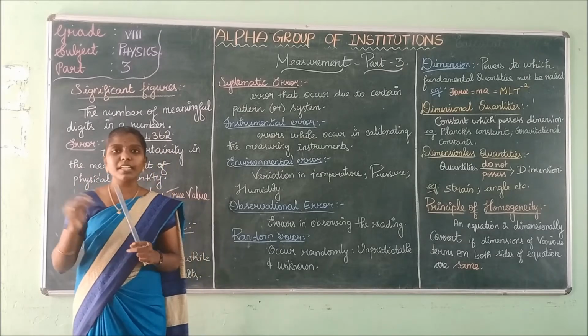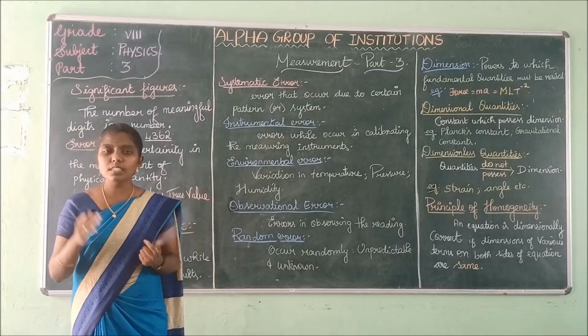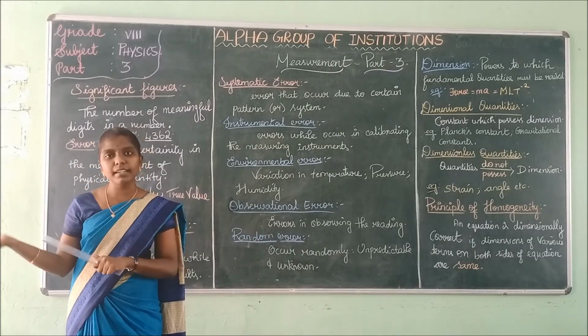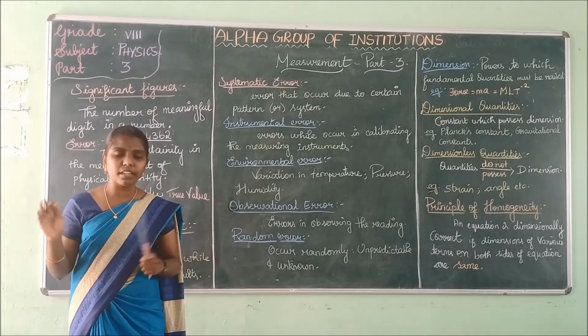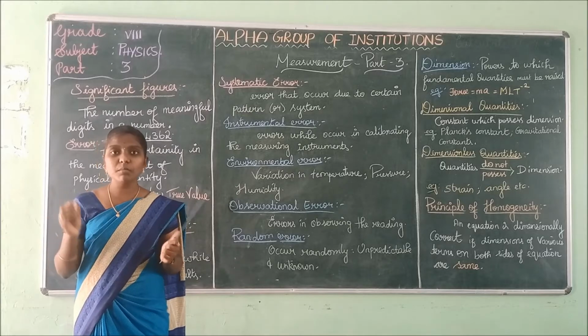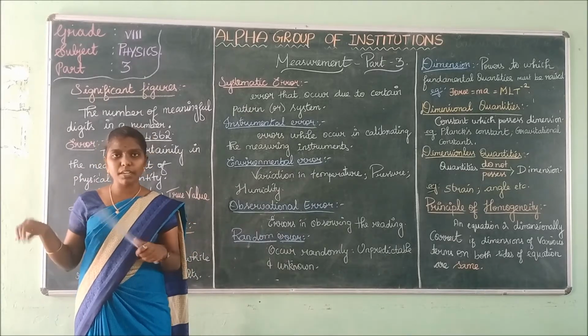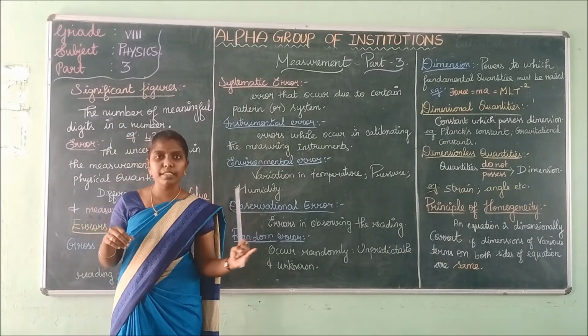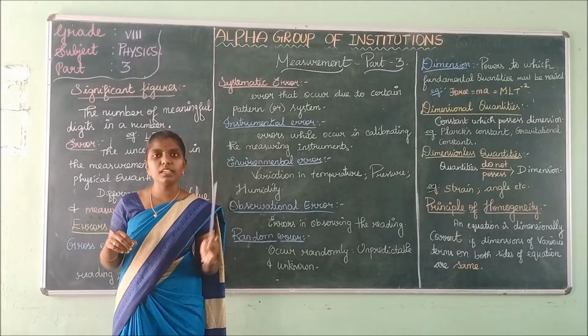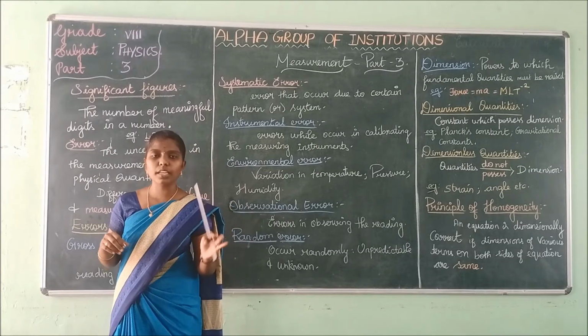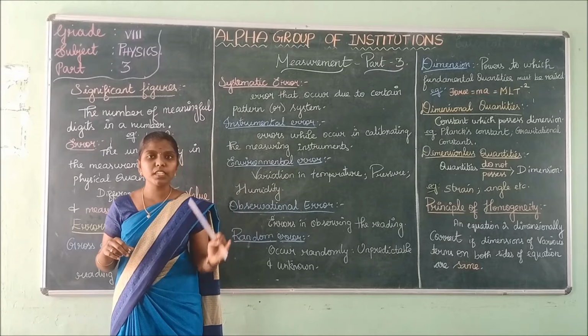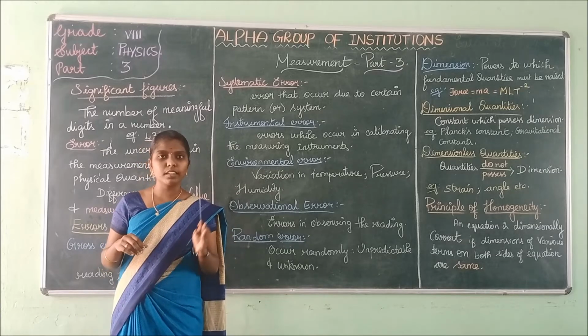Blunders. Measurement errors are divided into systematic error and random error. Systematic errors are further divided into instrumental error, environmental error, and observational error.